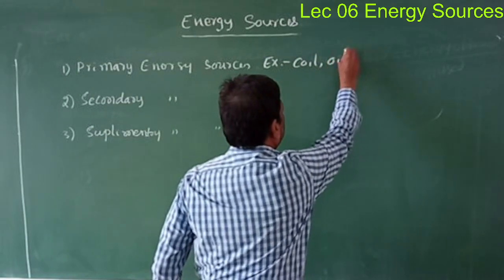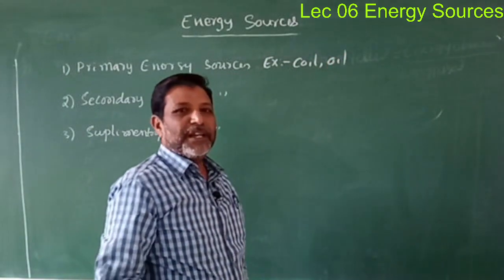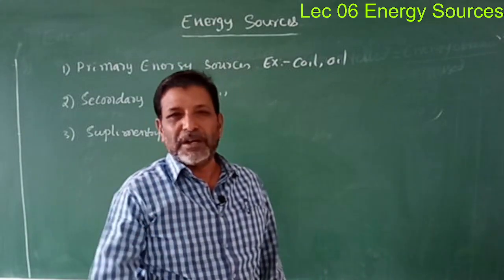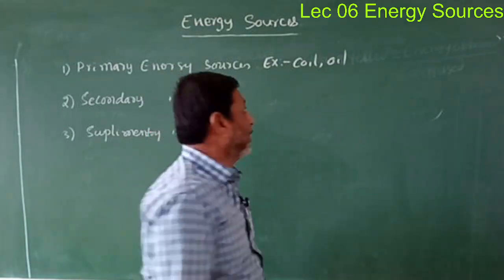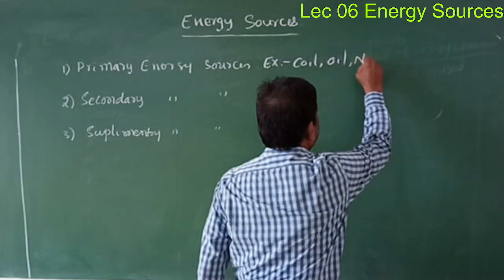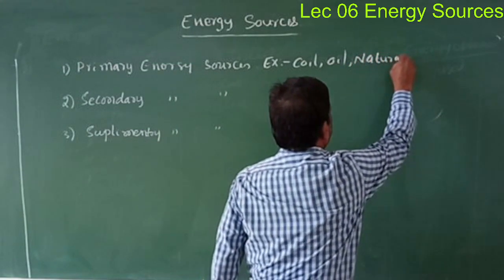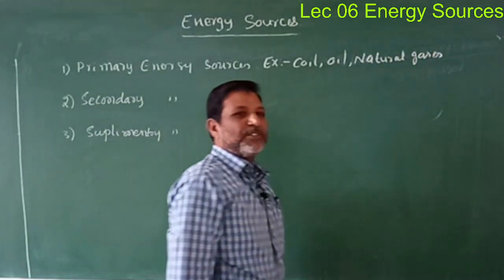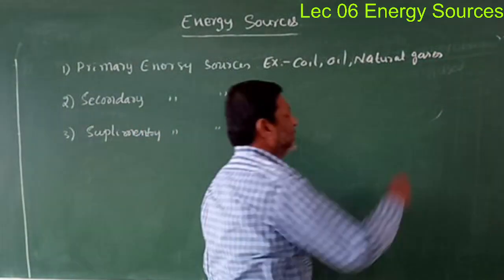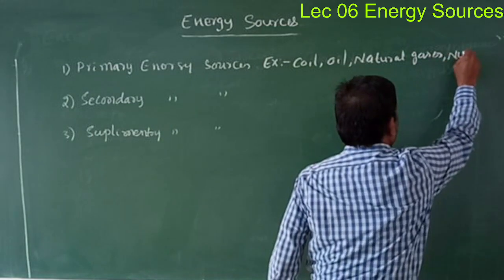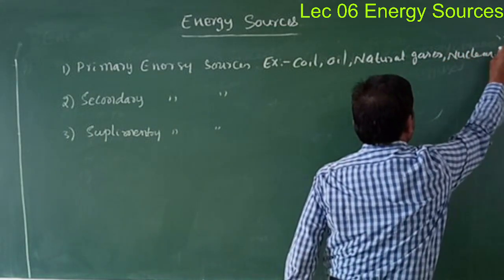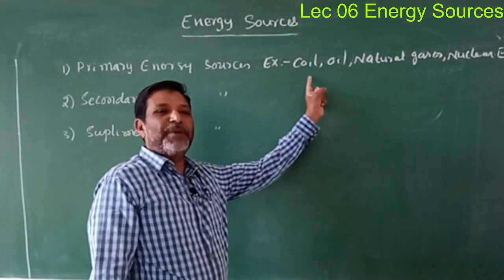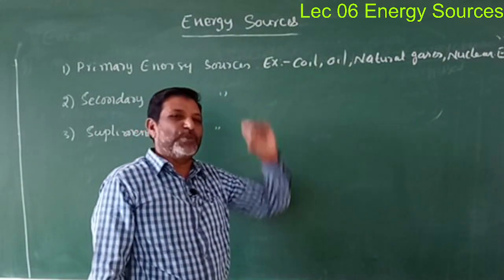Next is oil: by using crude oil we get diesel, petrol, kerosene, gases, etc. The next is natural gases. And the next is nuclear energy. These energy sources are named as the primary energy sources.